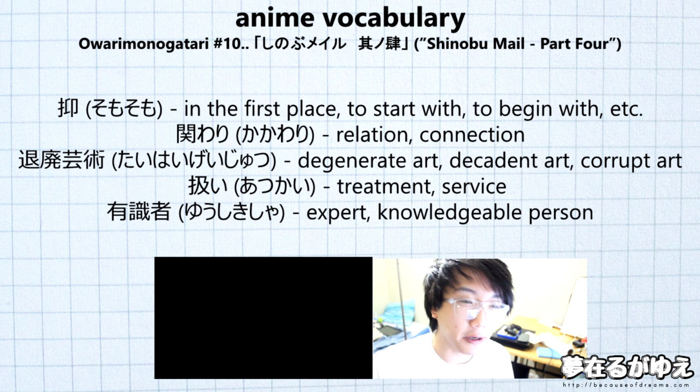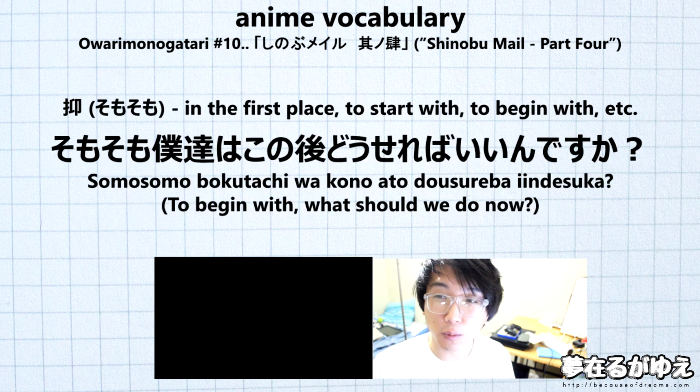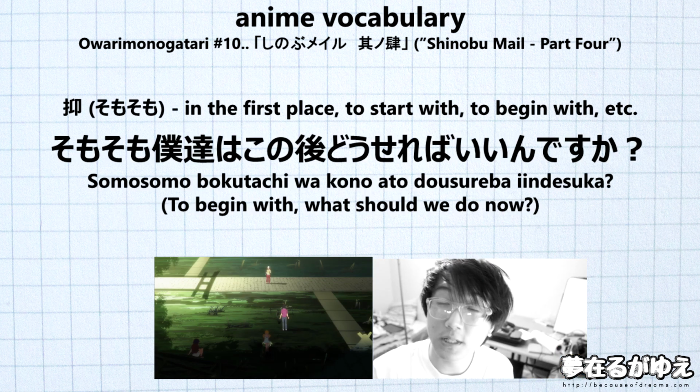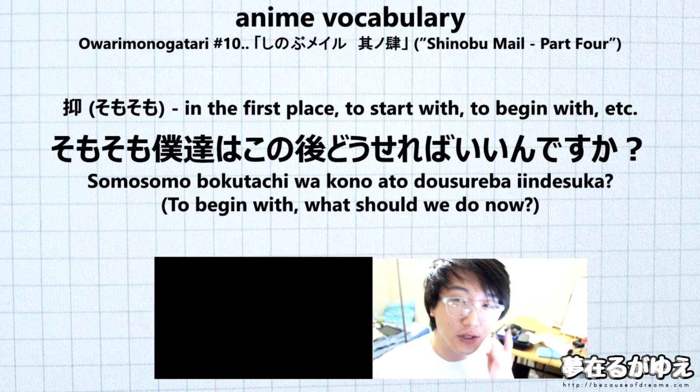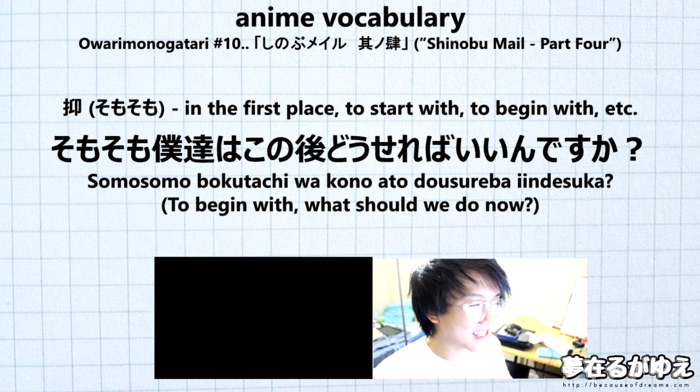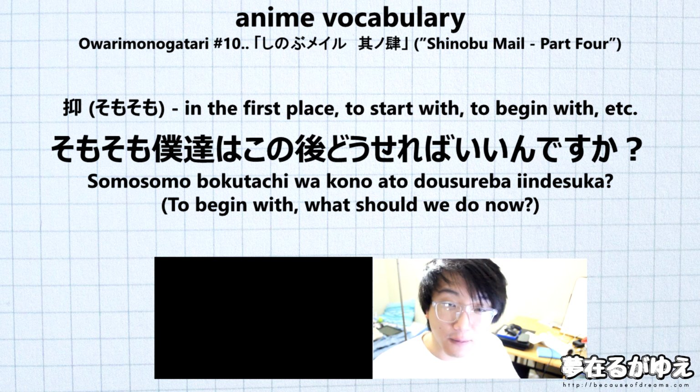So for our first vocabulary term, we have the word Somosomo. そもそも僕たちはこの後どうすればいいんですか And this is going to be one of those onomatopoeic sounding transitions or adverbs kind of. And what somosomo is going to translate to is basically to begin with, or in the first place, or to start with, something along those lines.